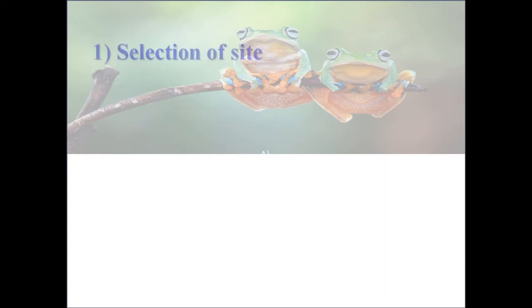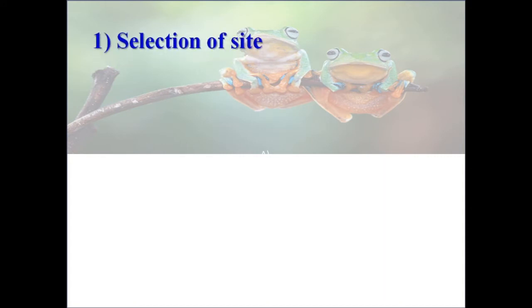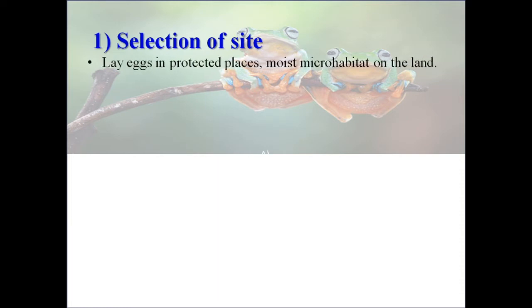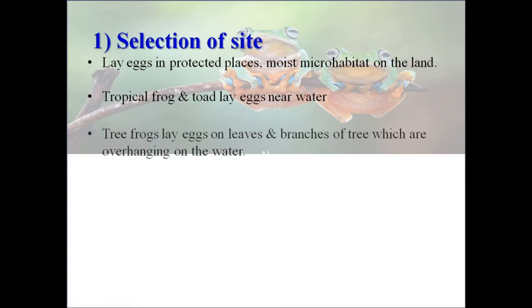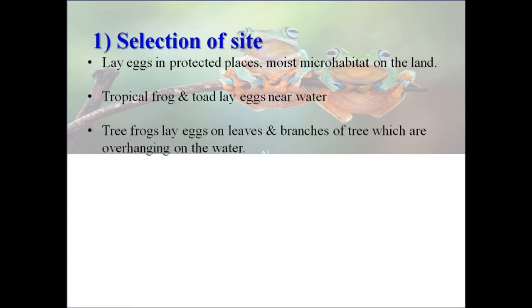The first method is selection of site. Amphibians lay eggs in protected places, in moist microhabitats on land. Tropical frogs and toads lay eggs near water bodies. Tree frogs lay eggs on leaves and branches of trees which are overhanging the water.